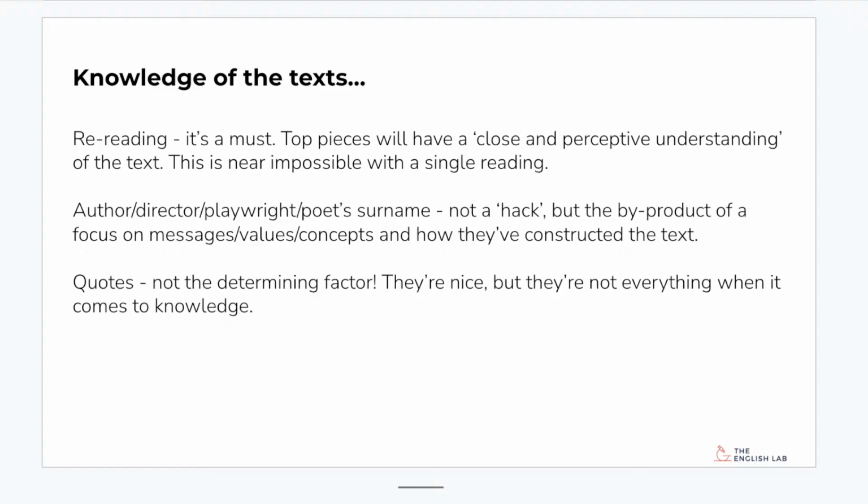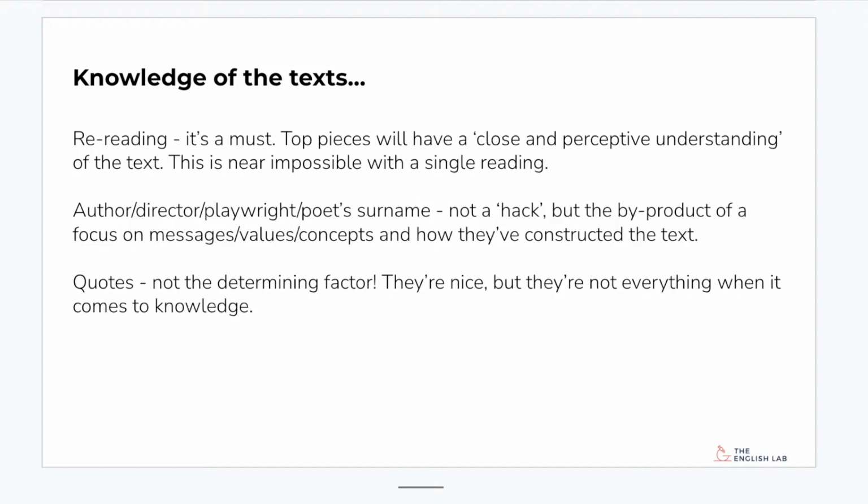Your knowledge of the texts, guys, is all about what you can say in terms of what the author is saying and how they have said it. When I say author, of course, we can have director, playwright, poet. We want to see their surname all over the place. Now, as I've written there, it's not a hack. I'm not saying that if you use the author's surname, it automatically makes the assessors think it's good.